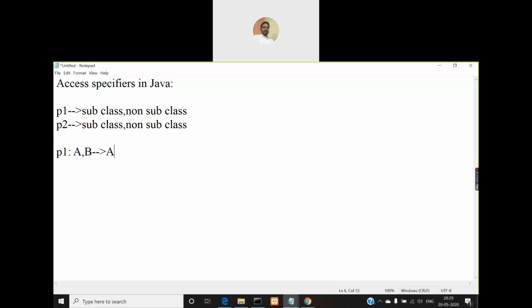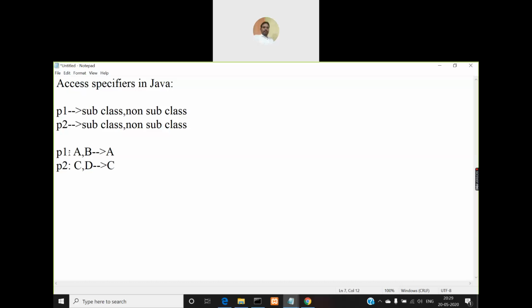That means B is acquiring some properties or members from class A, which means that B is a subclass for A. Then in the second package, P2, let me create one class called C, and another class called D, and D is again a subclass for C.